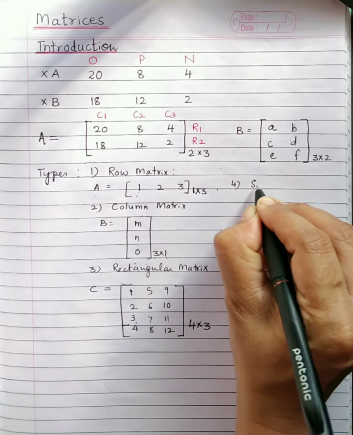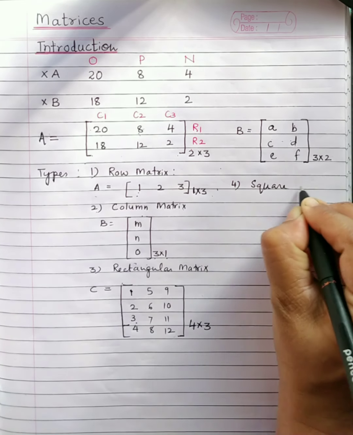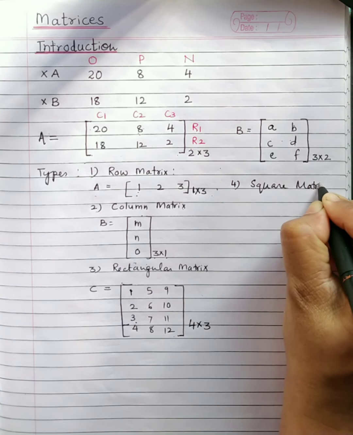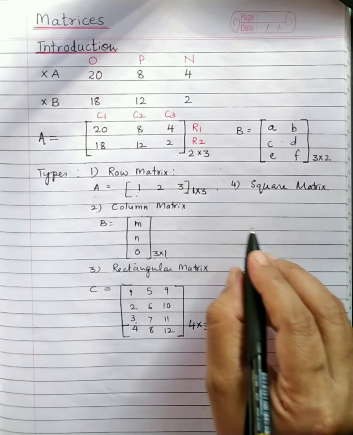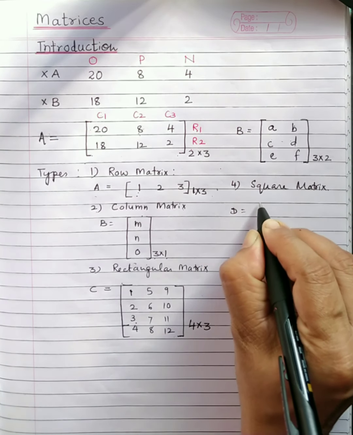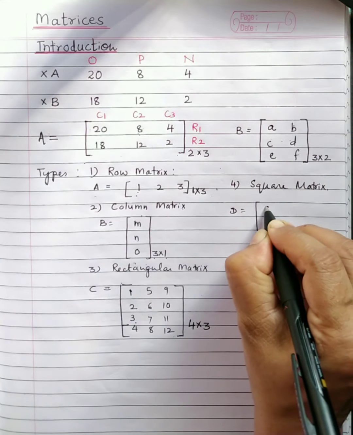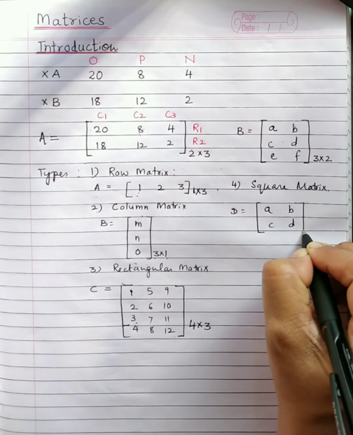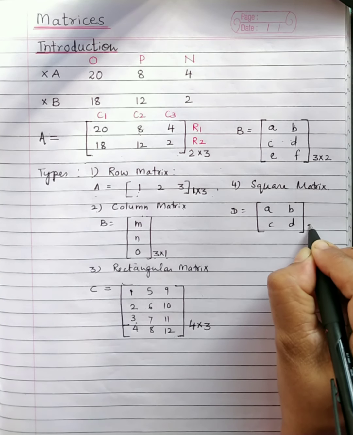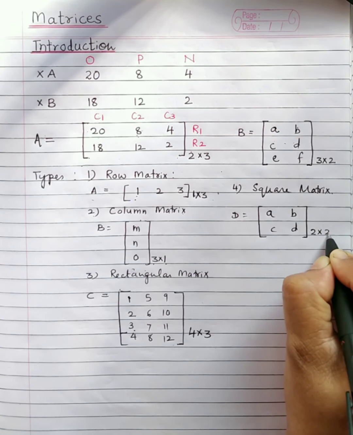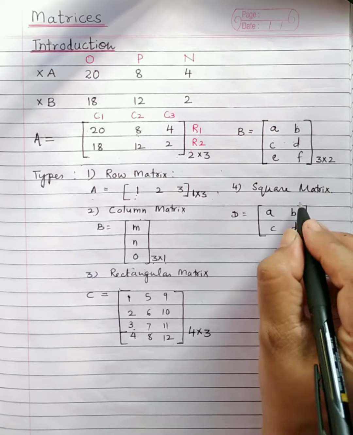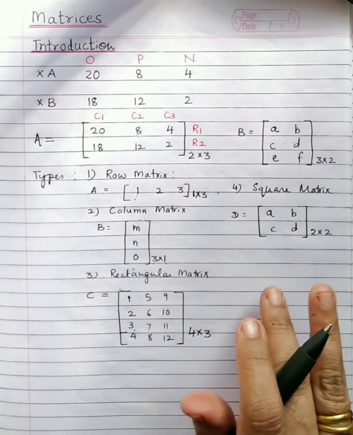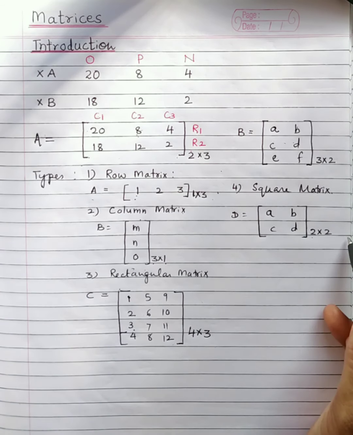What is a square matrix? A square matrix, as I mentioned just now, is one in which the number of rows is equal to the number of columns. That is the care you have to take. So suppose D is some square matrix with the elements say A, B, C and D. What is the observation here? What is the order of this matrix? 2 by 2. How many rows are there? 2. How many columns are there? 2. So what is a square matrix? One in which the number of rows is equal to the number of columns.